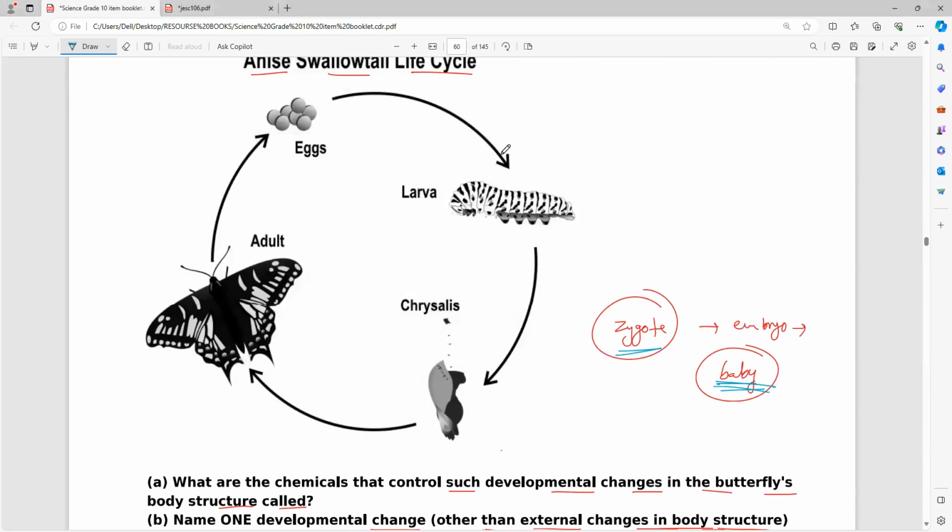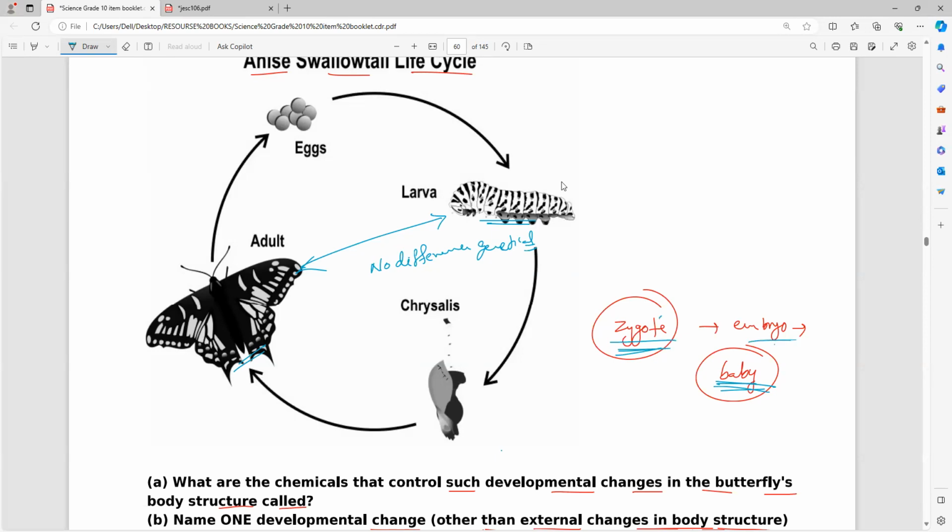So now they are asking about larva and adult. The shape and physical appearance may change, but genetically what will happen? No differences genetically. That is what you have to remember. Very important question. People think that when body growth takes place, genetic changes also come. So there is no genetic difference between the larva and adult. All are the same butterfly, part of the life cycle. For us also it is the same, zygote onward, and this question you can apply even to humans.